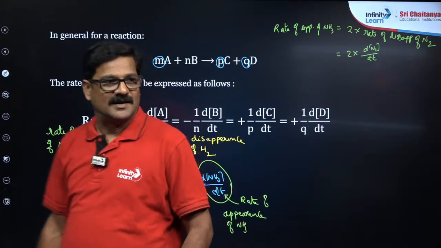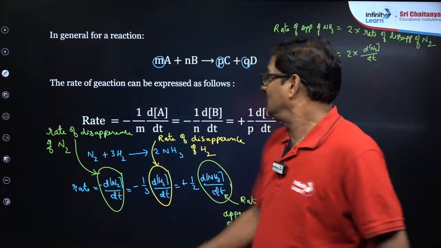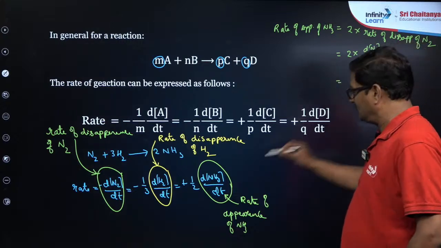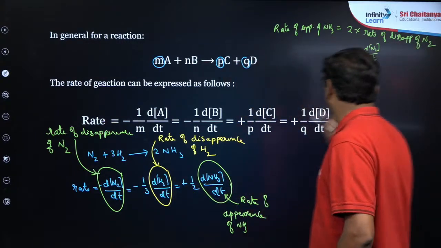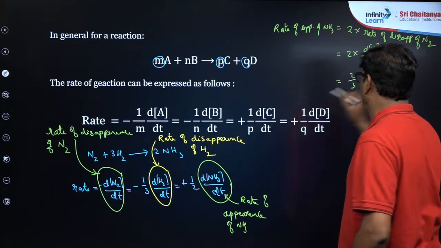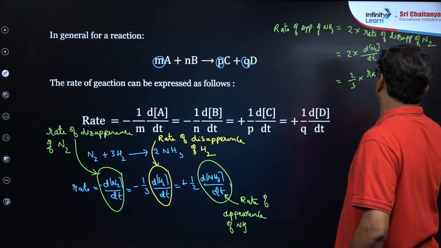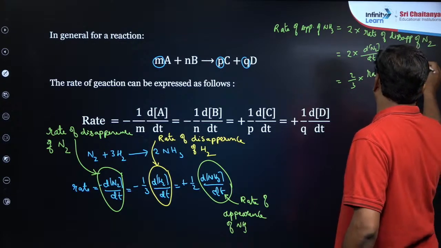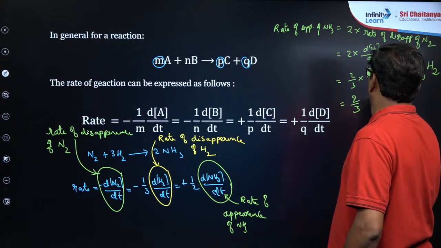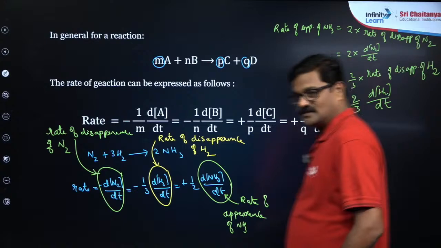And you can also say the rate of appearance of ammonia can be written as 2 by 3 into the rate of disappearance of hydrogen. So you can say 2 by 3 dH2 by dt.